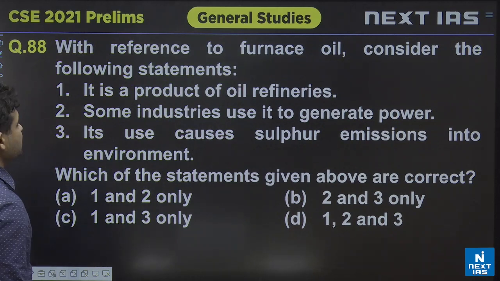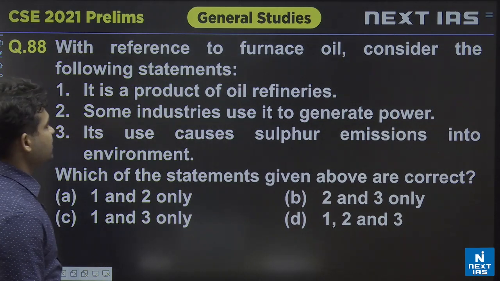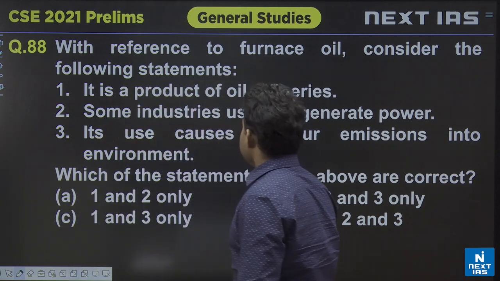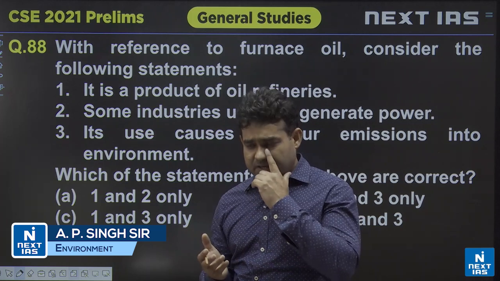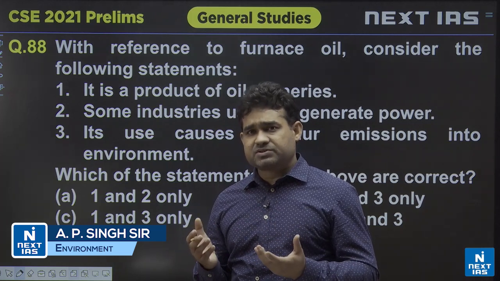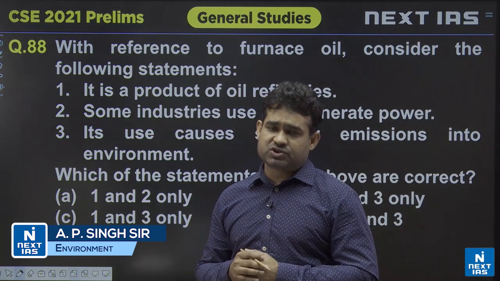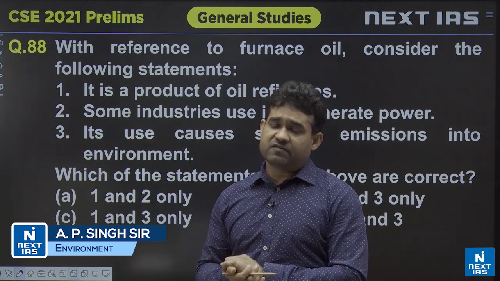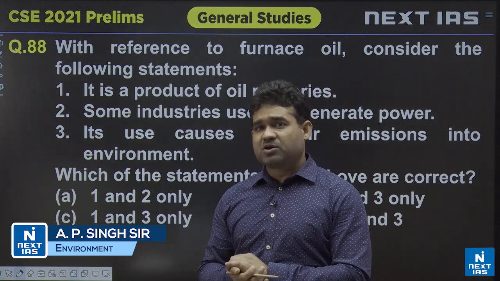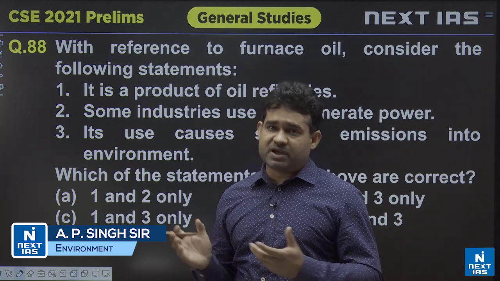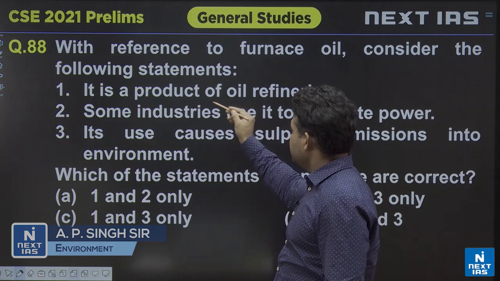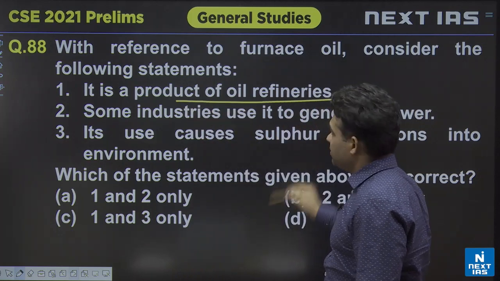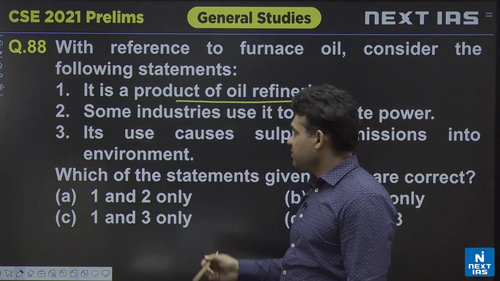Next is question number 88. With reference to furnace oil, consider the following statements. Furnace oil. If you can recall the previous class notes, I told you about pet coke and furnace oil, and especially when we were talking about environmental racism, there also we may have studied about this. Pet coke we specifically talked about, as one of the important byproducts of the oil refineries.